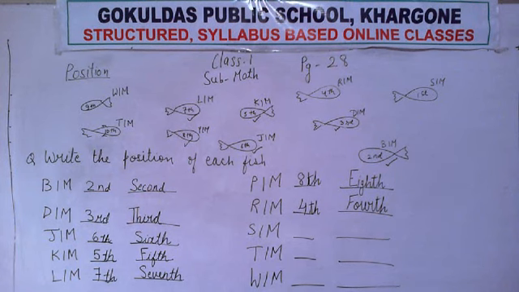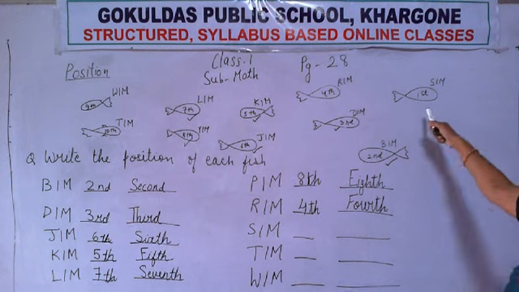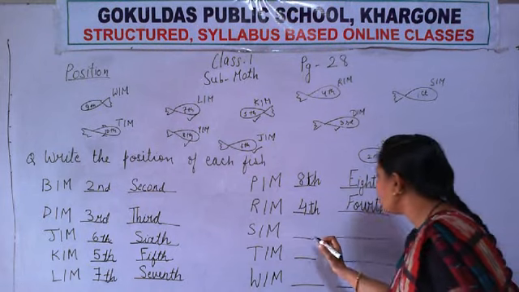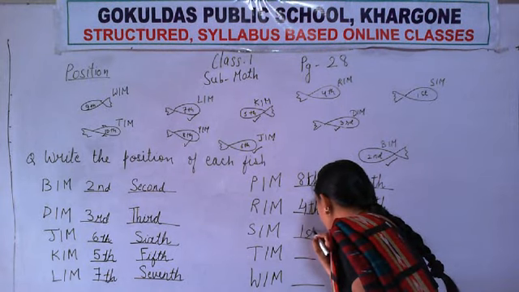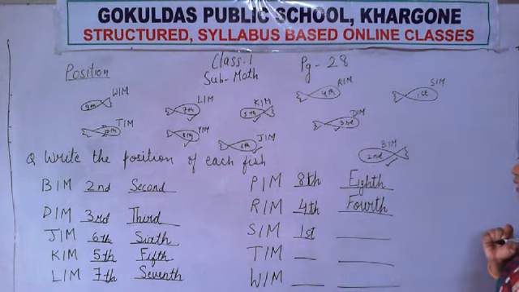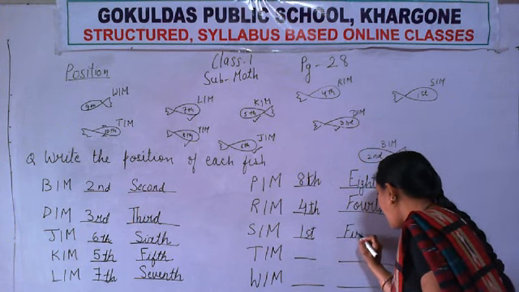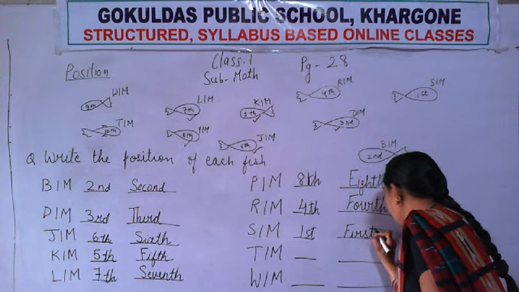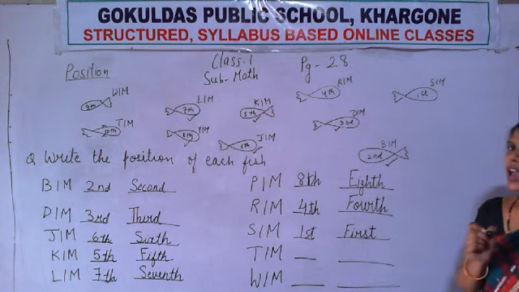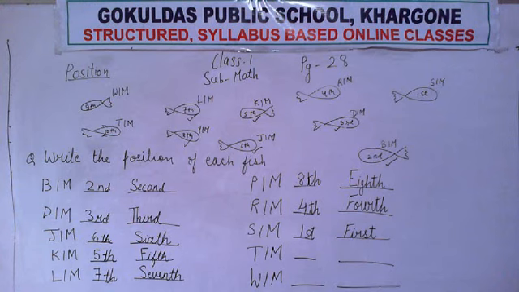Next is SIM. Sim. Okay. Now where is Sim? Sim is here. At which position? First. What is the position of Sim? First. And what is the spelling of first? F-I-R-S-T. First. Again say. First. Okay. Now next.